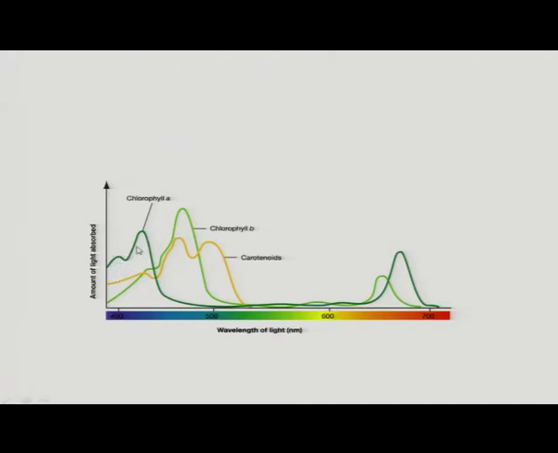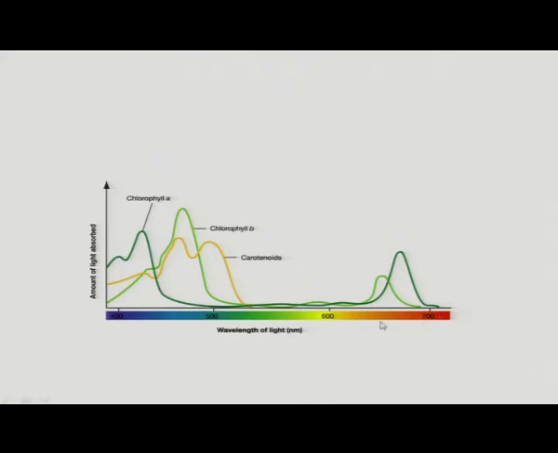This is the spectrum of chlorophyll A, here is the wavelength and the amount of light absorbed. This is the range. Here we find that chlorophyll B absorbs more light in comparison to chlorophyll A and carotenoid also.